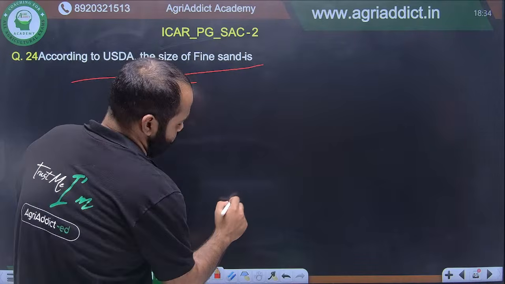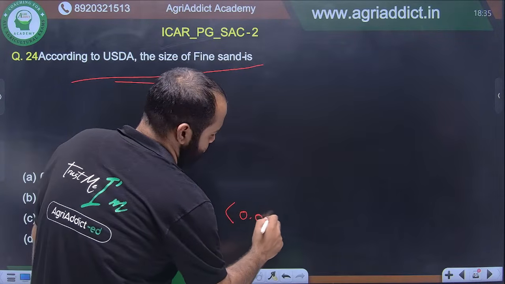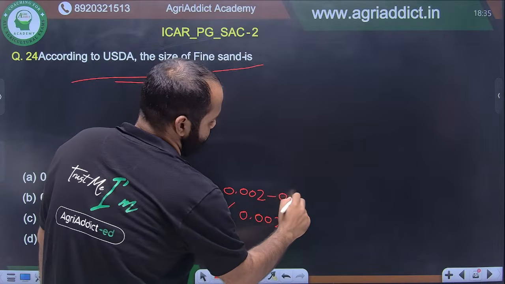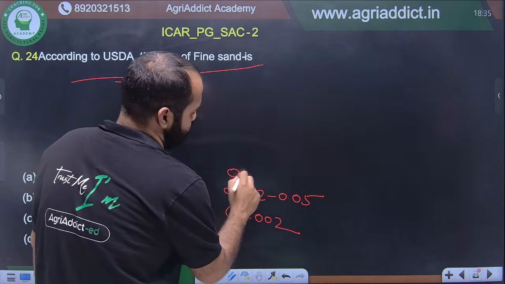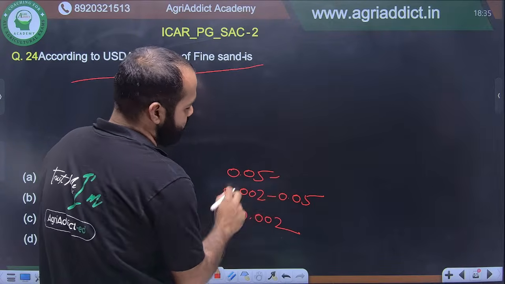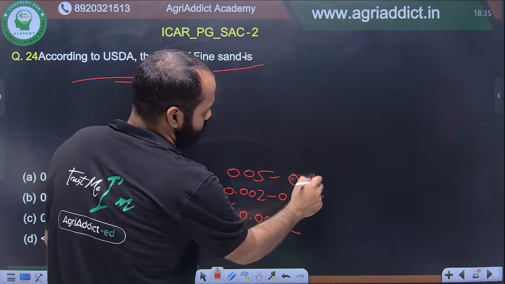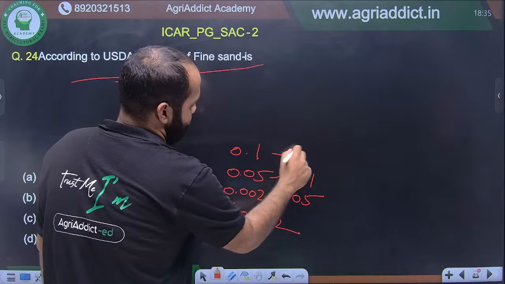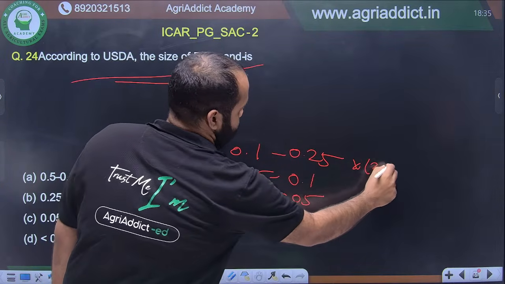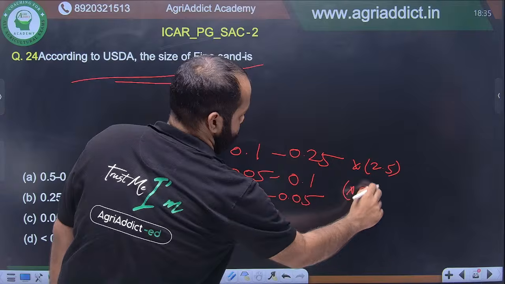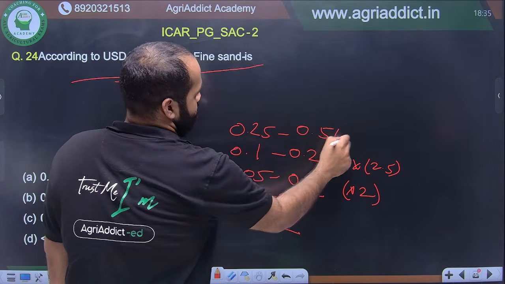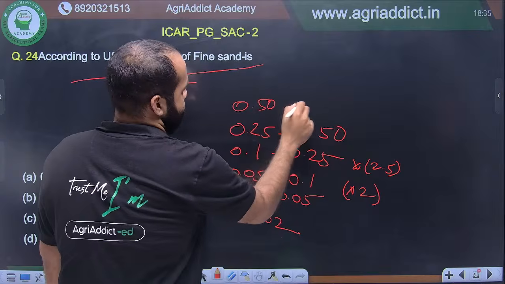Again, I will write the table for you. Less than 0.002, remember it like this. It is not a big deal. If you remember these two, then from the third layer it is very easy to remember. Keep multiplying by 2 with this. Here multiply by 2.5. Then again, you have to move back to your into 2 concept.